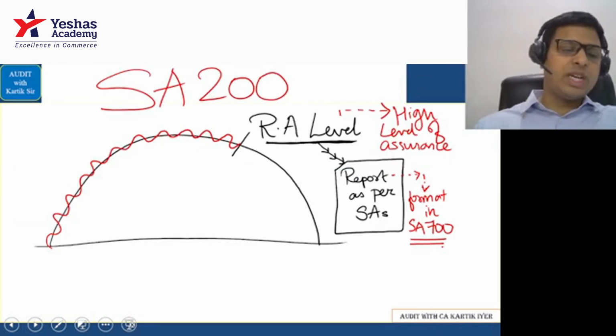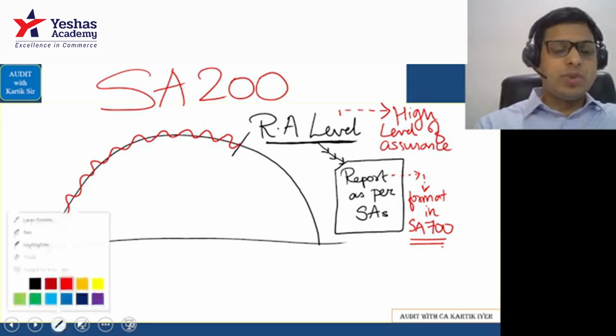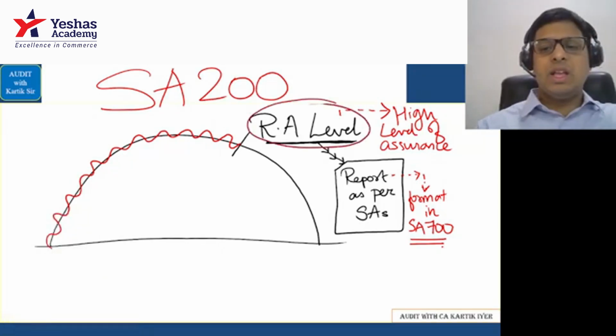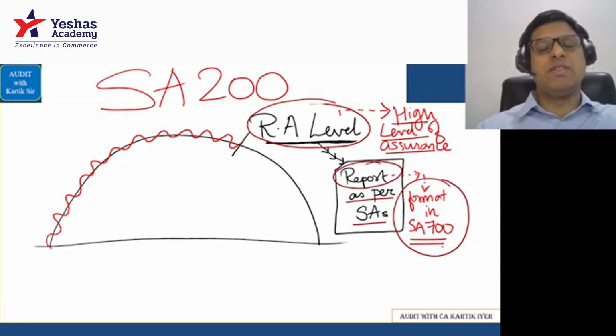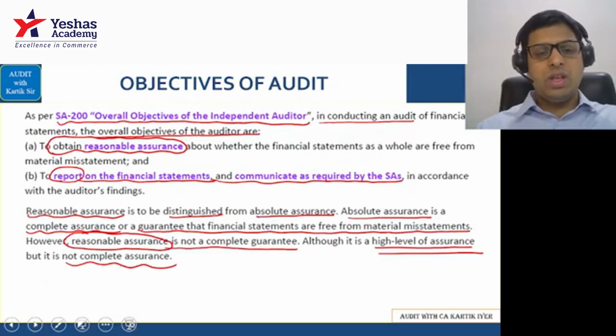Next area. What are the objectives of the auditor? Auditor's objective is to reach the RA level, that is a high level of assurance. Auditor's objective is also to report as per the standards on auditing, as per a format given in SA 700. That is the job of the auditor. Let's go to the next one.